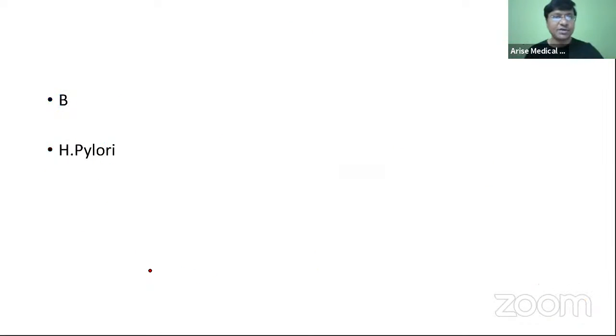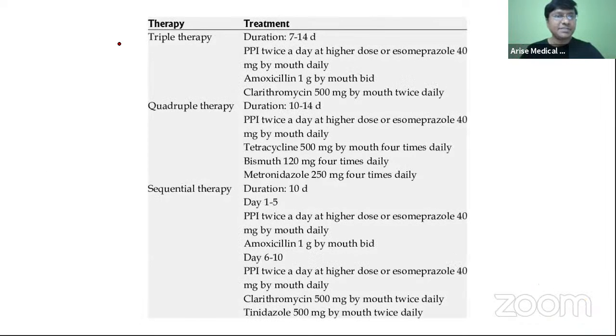You should be very much aware of what these regimens are. Triple drug regimen, what are those three drugs? Number one, proton pump inhibitor. Number two, amoxicillin. Number three, clarithromycin. These are the three drugs in the triple drug regimen.